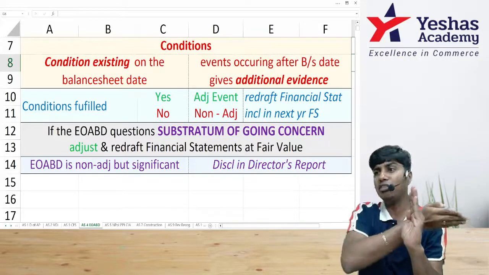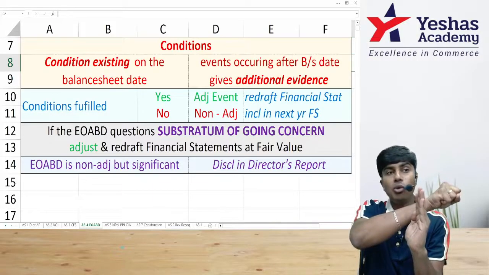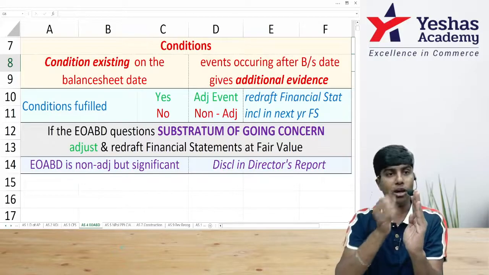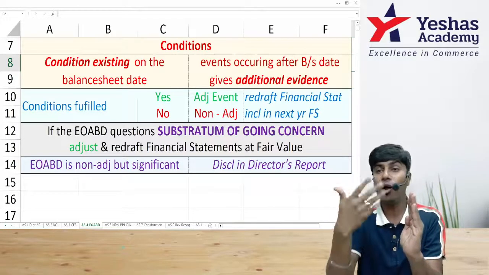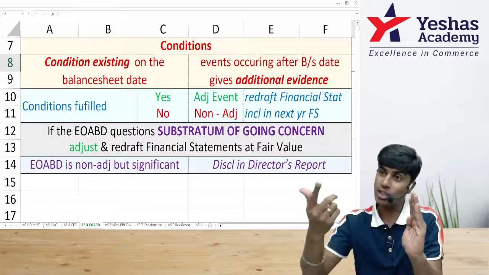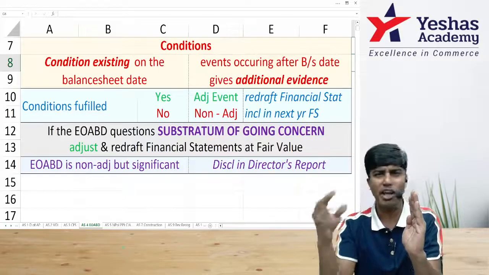What is it happening after? After the balance sheet date, we get additional evidence about the transaction which is already existing on the balance sheet date. For example, on the balance sheet date, we have created a provision for bad debts against a customer who owes us money and has gone through deep depression because of some loss, because of an earthquake, fire or something.